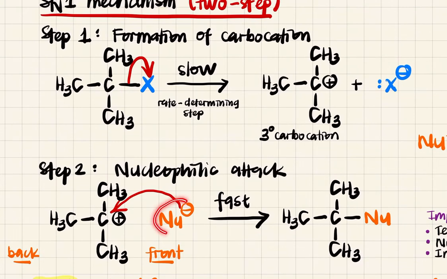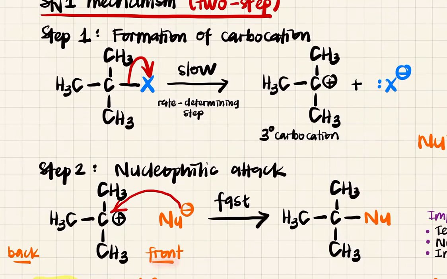use your nucleophile. Whatever nucleophile, contoh OH minus, datang dan dia akan attack awak punya carbocation. Carbocation kan electrophile, jadi dia kena attack lah. So nucleophilic attack in Sn1, note it comes from front.